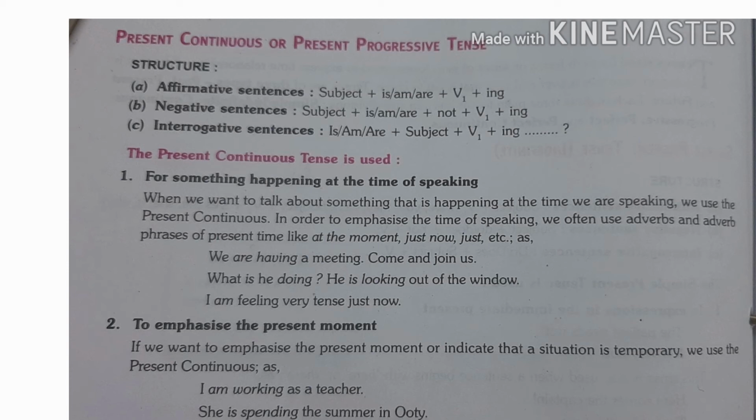First, for something happening at the time of speaking. When we want to talk about something that is happening at the time we are speaking, we use the present continuous tense. In order to emphasize the time of speaking, we often use adverbs and adverbial phrases of present time like at the moment, just now, just, etc.